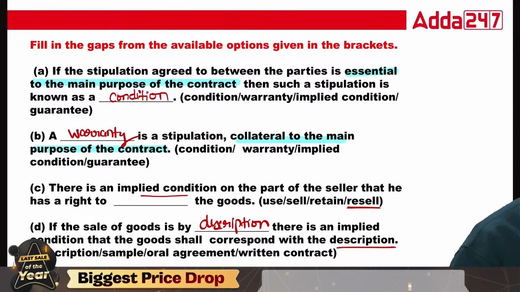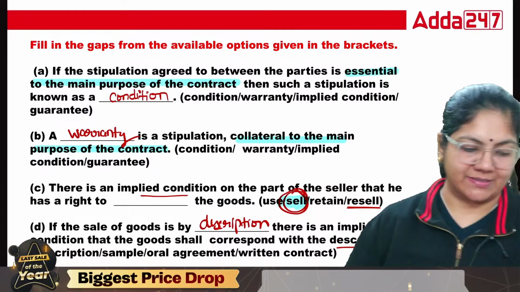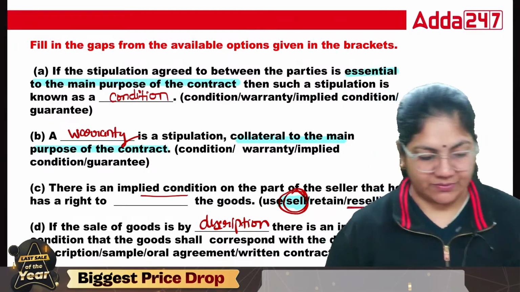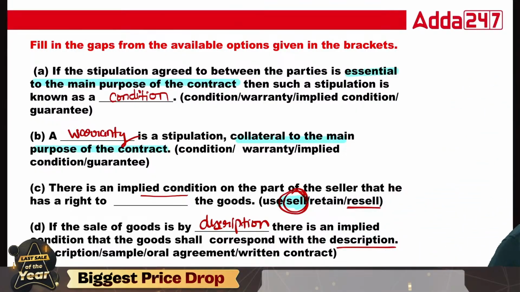Okay, it's not resale. He can sell, class. Okay, so that's why I was just searching this portion. This is sell, class. Okay, this is the implied condition on the part of the seller that he has a right to sell the goods. So this is the right answer. Cool. This is the right answer.